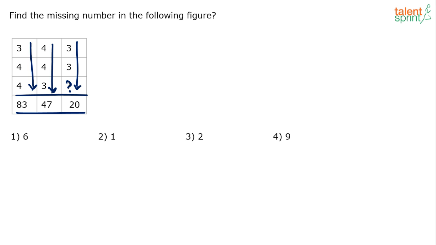Now let me tell you what's happening here. It is like this: 3 power 1 plus 4 squared plus 4 cube gives you 83. Verify that quickly. I have given you the logic already, right?